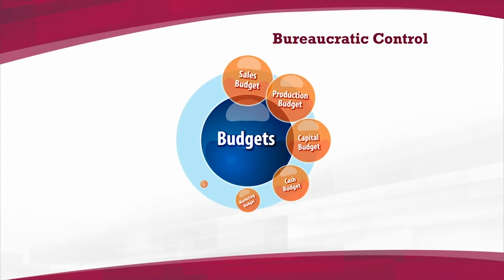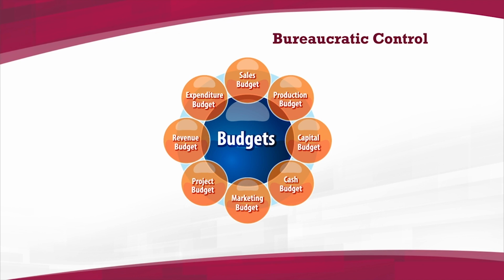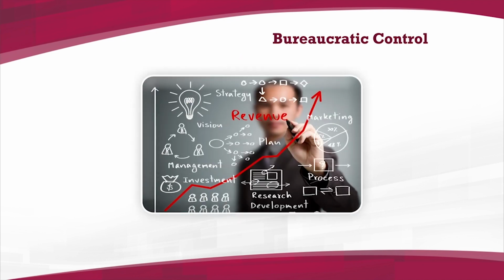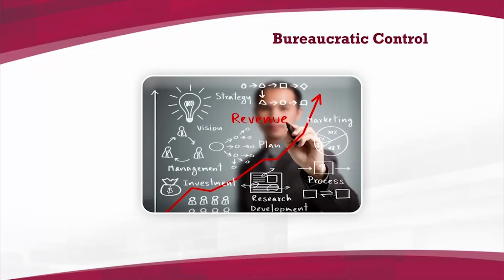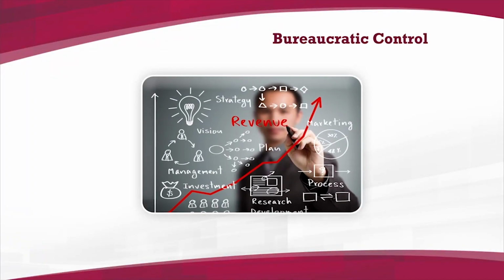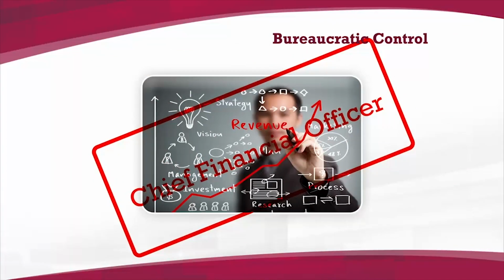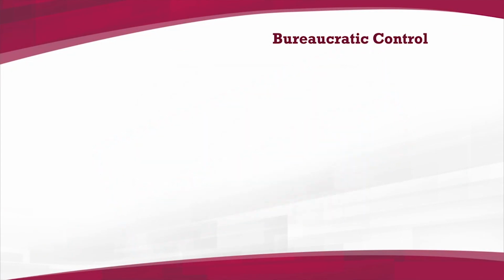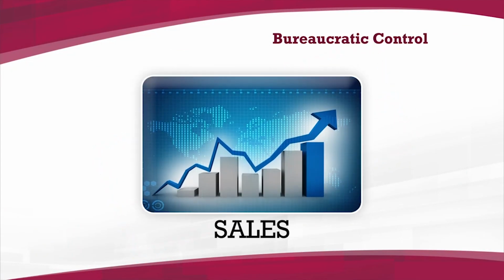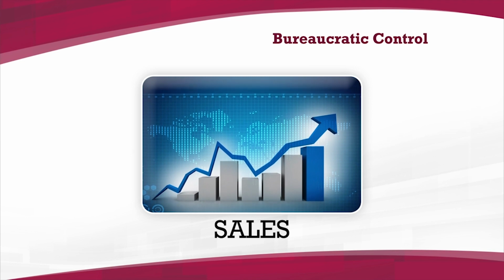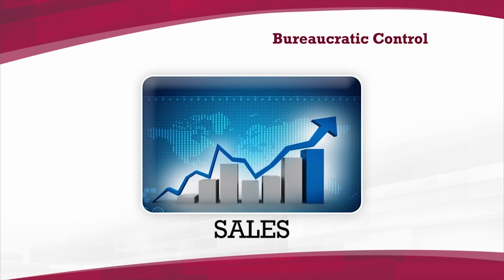Budgets are most commonly viewed as financial controls but can control other aspects of the organization as well. Marketing and sales frequently track performance in relation to a budget. These considerations are normally held by the chief financial officer of a corporation. Types of budgets are sales budget, a forecast of sales by time, product type, and region.